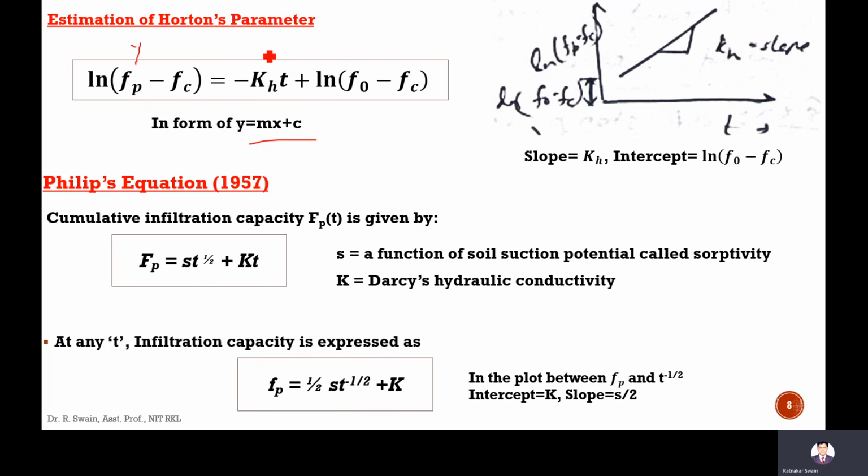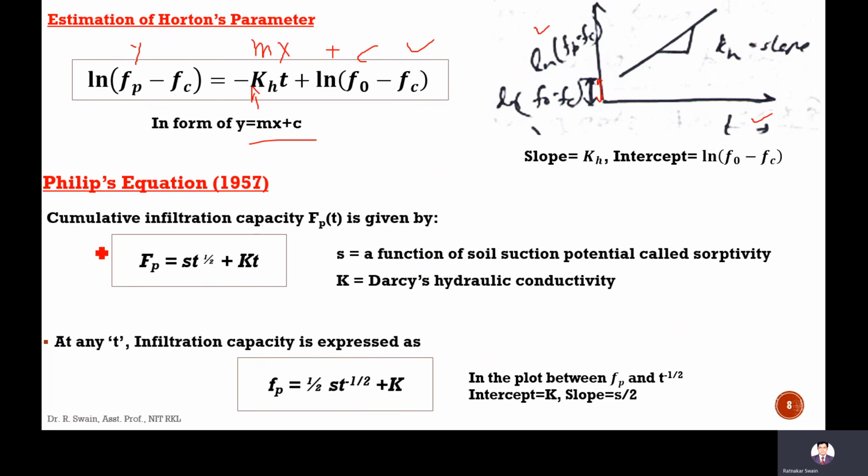If you plot ln(f minus fc) against t, it will give you a straight line. The slope of this line is minus kh, and the intercept is ln(f0 minus fc). Like this, we can estimate the parameters of Horton's equation.